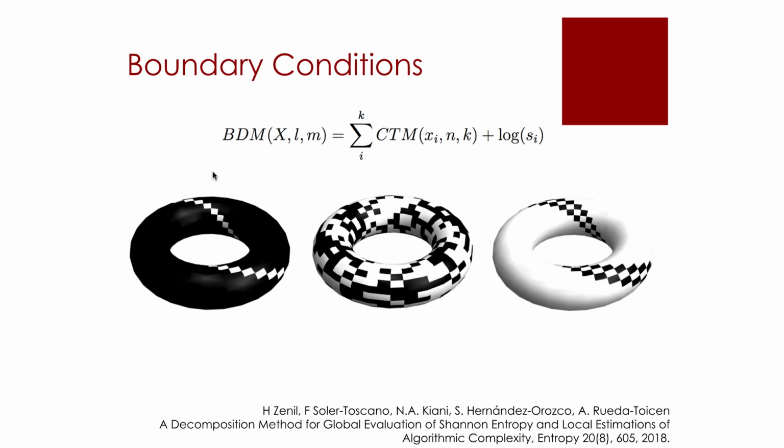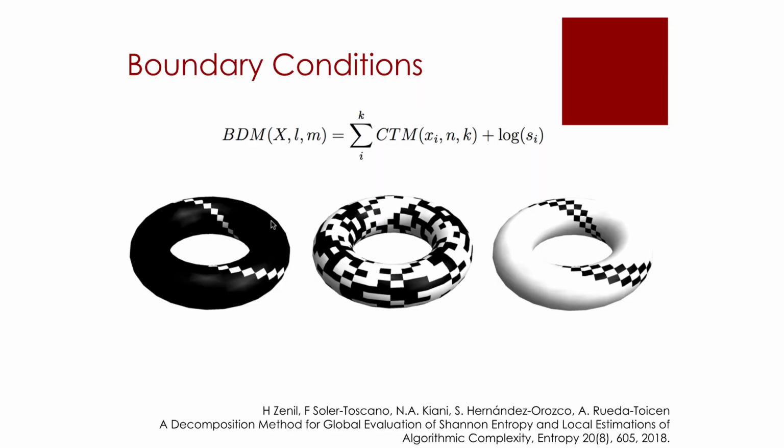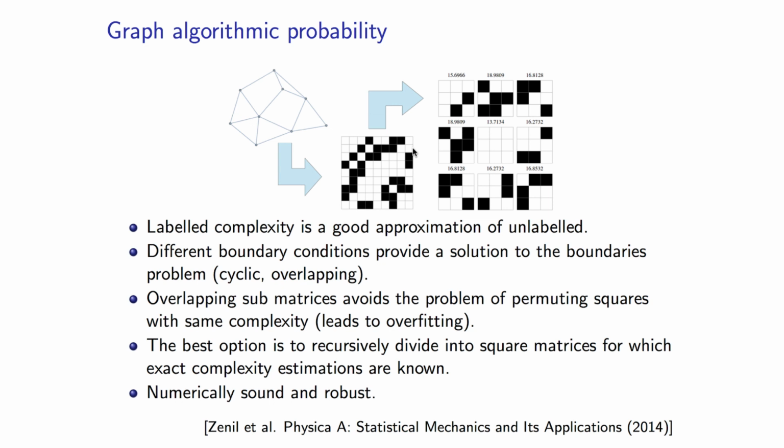One way to deal with the decomposition of n-dimensional tensors is to embed them in an n-dimensional torus, making the borders cyclic or periodic by joining the borders of the object.